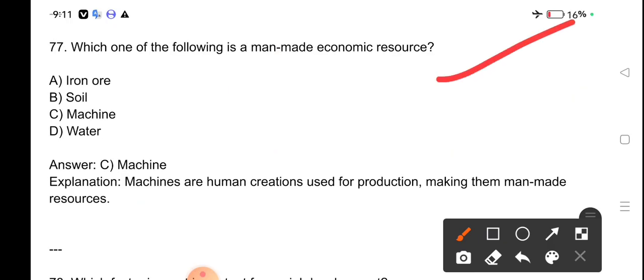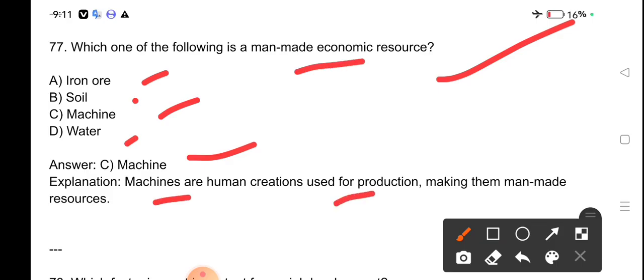Which one of the following is a man-made economic resource? Iron, iron ore, soil, machine, water. Machine is a man-made economic resource. Machines are human creations used for production, making them man-made resources.